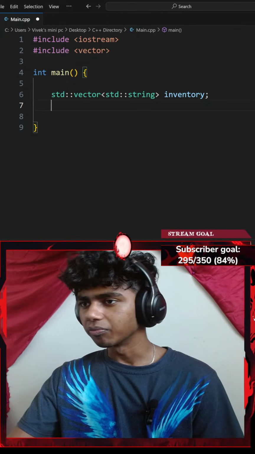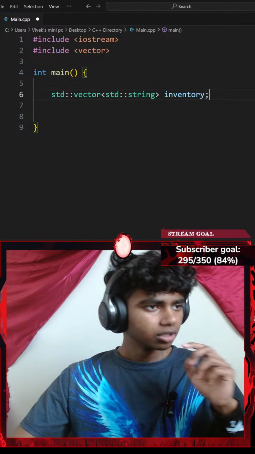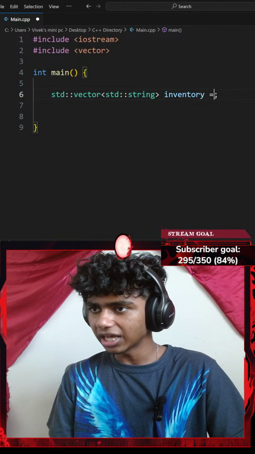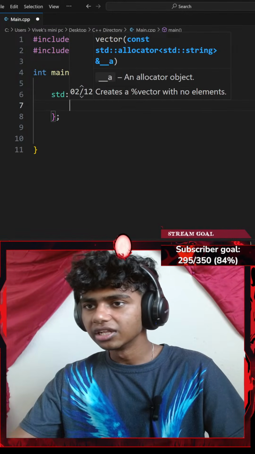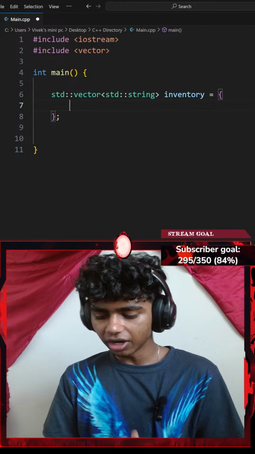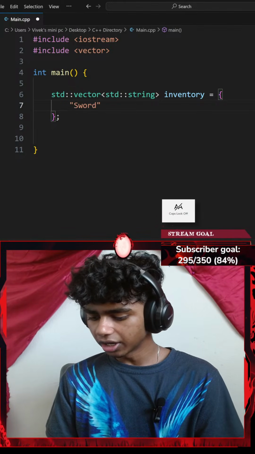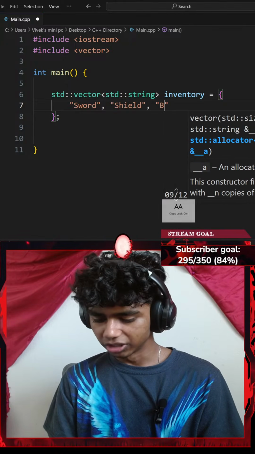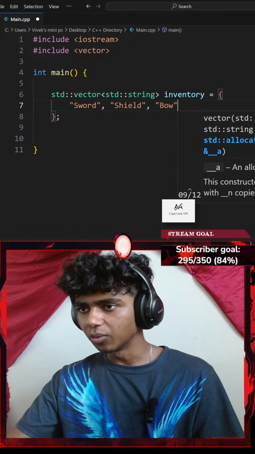Okay, so this is my vector. Honestly, in that case, I might add a few items inside of my vector. So let me set that equal to a pair of curly braces. Let me go ahead and add a few items. For example, sword. Let's go with shields. Maybe a bow as well. And then I'll end up with a semicolon.